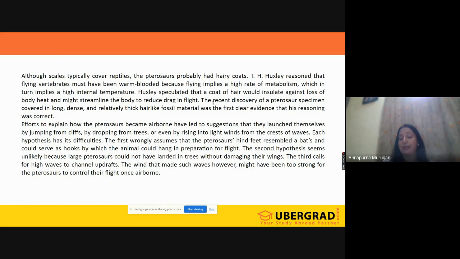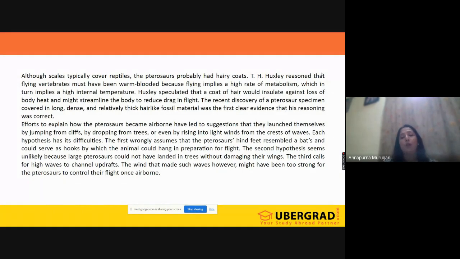That's it. So let us try to keep this. Now, the recent discovery of a pterosaurus specimen covered in long, dense and relatively thick hair-like fossil material was the first clear evidence that his reasoning was correct. Now, what is that? They found the fossil also. That fossil had these hair-like structures, everything. So even here also they are trying to say the same. Along with that, they are trying to say something about his reasoning here. So to get to know more about this, we can read the middle of the paragraph.